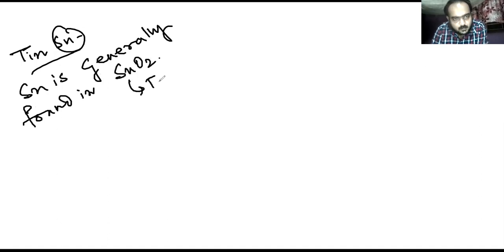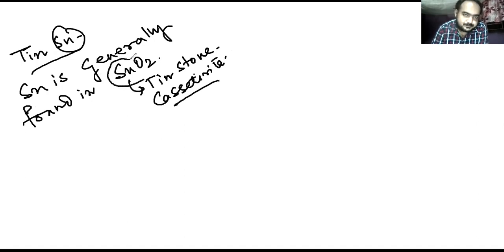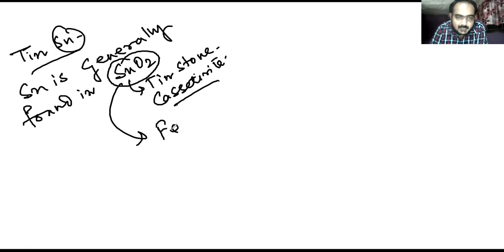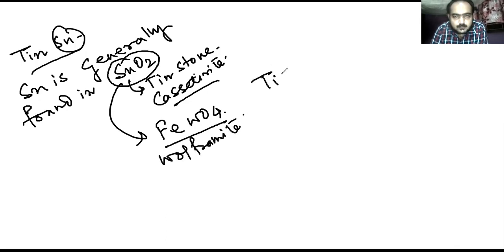This is known as tin stone or cassiterite. So SnO2 exists with FeWO4, that is iron tungstate. It has a pet name also, wolframite. And TiO2, this one is known as rutile.